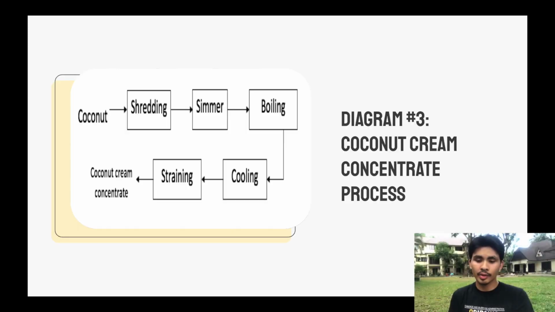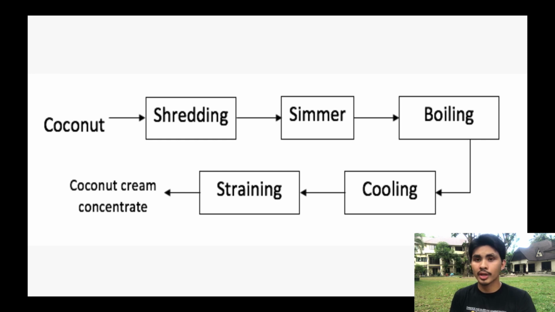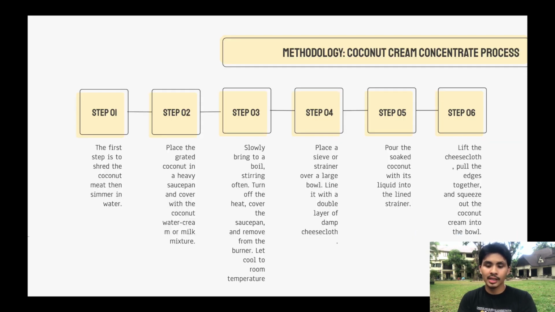Next, in diagram 3, we talked about the coconut cream concentrate that is needed for the alternative. Here we have 6 steps, which are very simple. It starts with the coconut, shred the meat, simmer, boil, cool, strain, then you have that product.